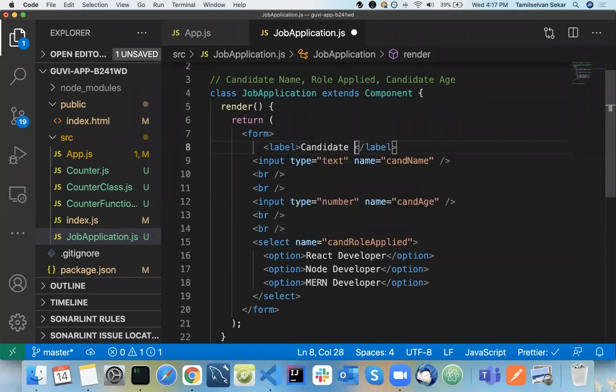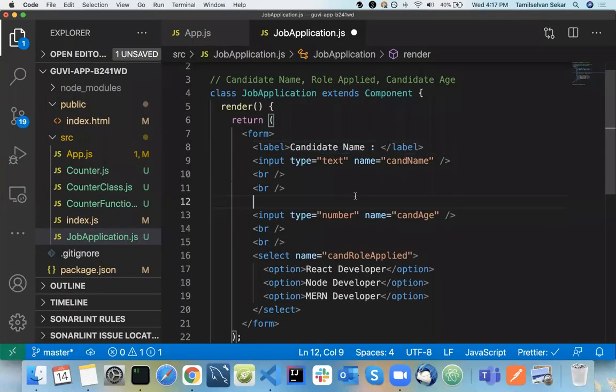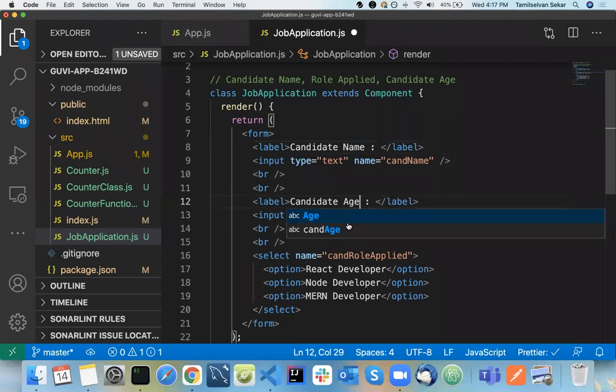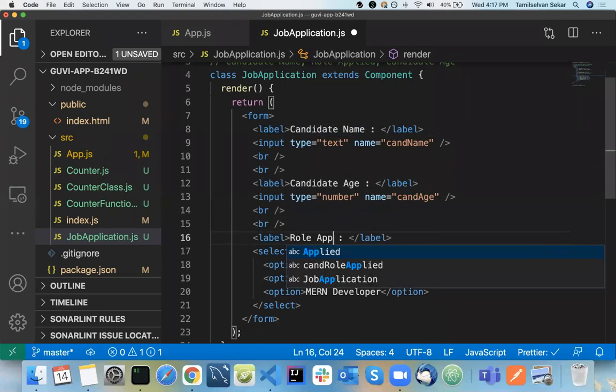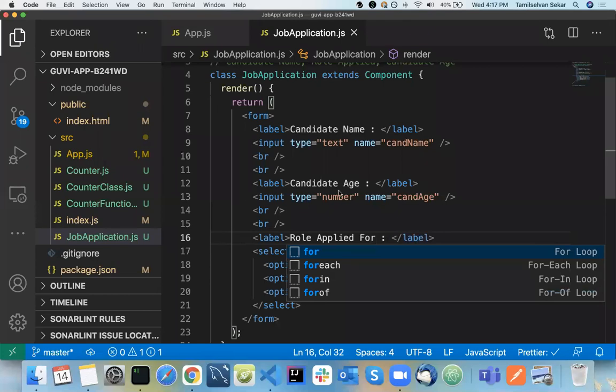I can have a candidate name label here, basic thing. The same applies to your candidate age, and the same applies to your role applied for. So that's what I wish.